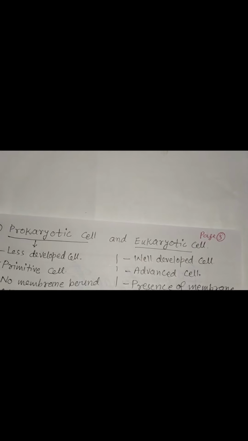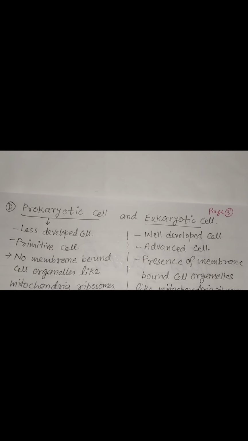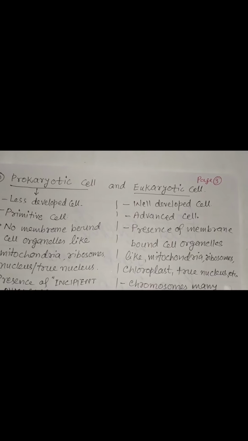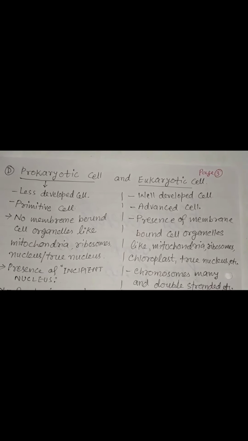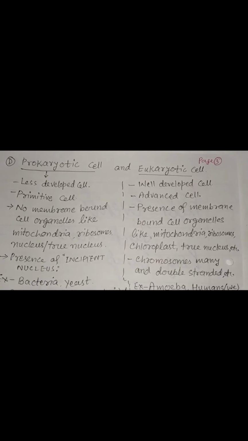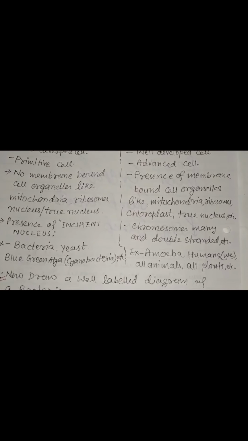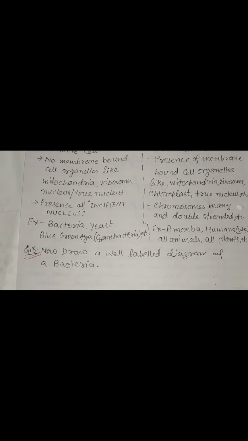Now the second is eukaryotic cell, which is characterized as well-developed cell, advanced cell, presence of membrane-bound cell organelles like mitochondria, ribosomes, chloroplast, true nucleus. Here chromosomes are many and double-stranded. Example, amoeba, human, we, all animals, all plants. Now, draw a well-labeled diagram of a bacteria.